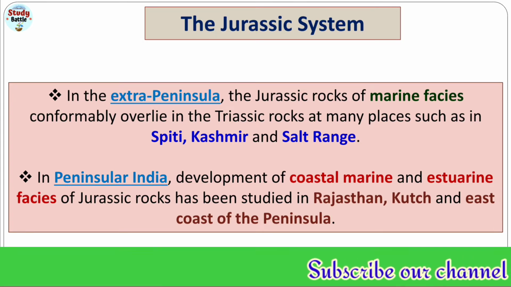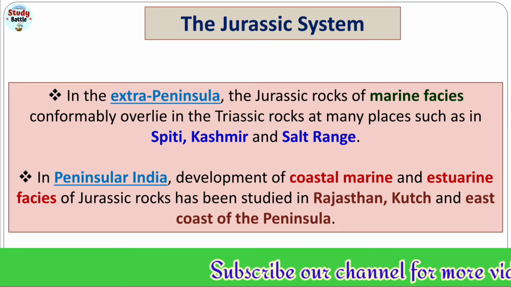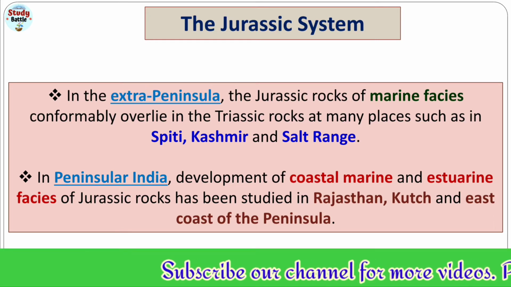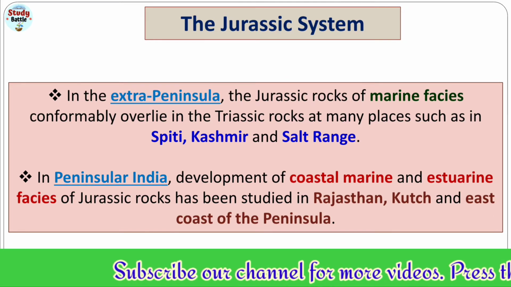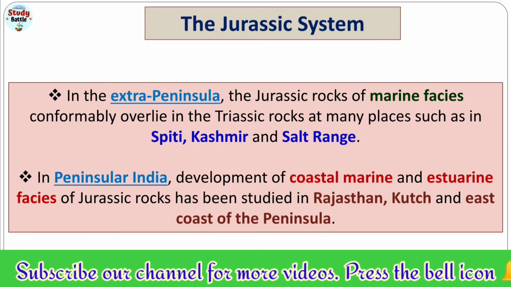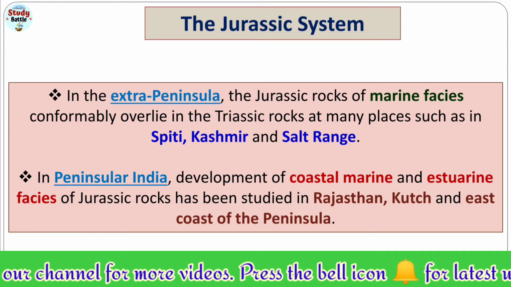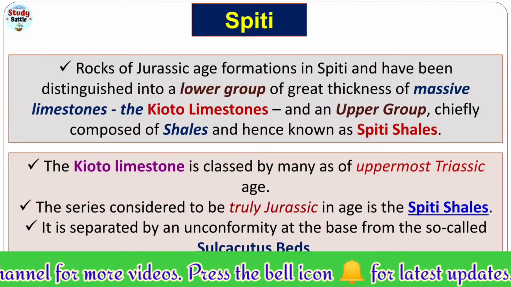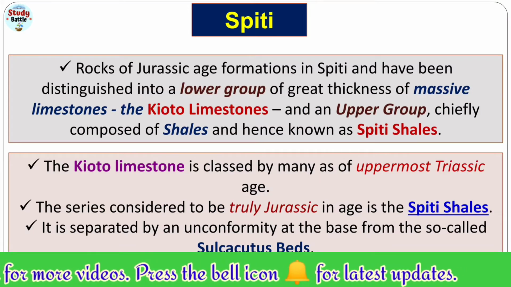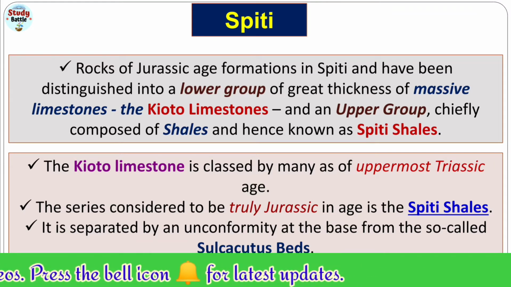So that is extra peninsular. In peninsular India, one of the most important rocks are of coastal marine facies and estuarine facies, which have been developed and well studied in Kutch area, Rajasthan as well as the east coast of the peninsula. Okay, so that we have discussed. Firstly we will talk about the Spiti area, the Jurassic of Spiti.